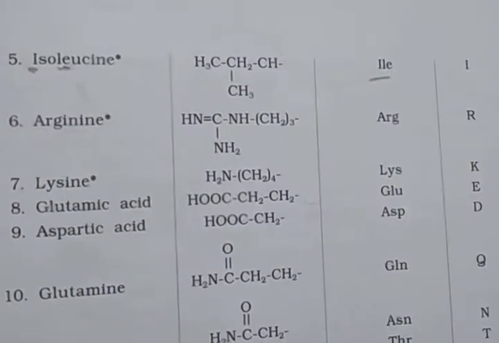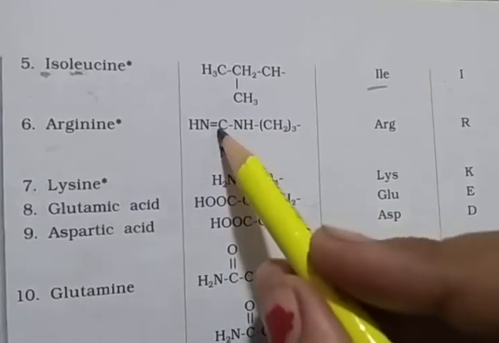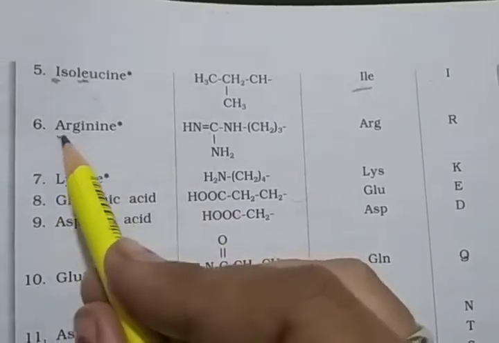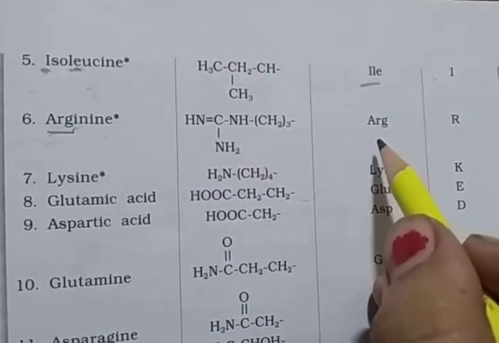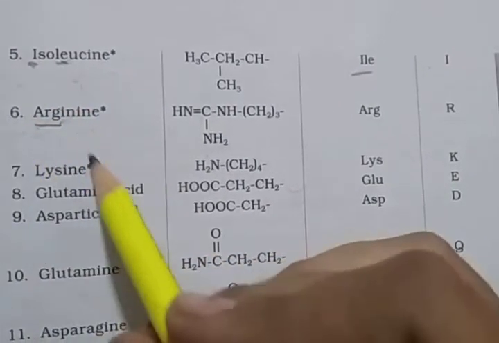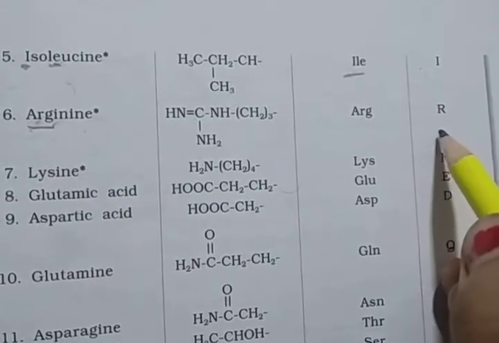Arginine: NH double bond C, NHCH2 whole 3, and then this carbon attached to NH2. So arginine, starting letters ARG is its 3-letter symbol, and the second letter, small r, so capital R is its code.